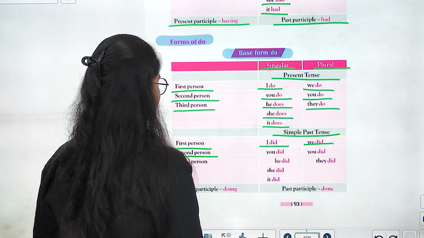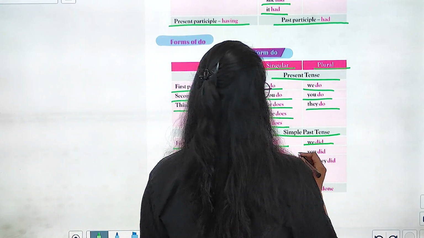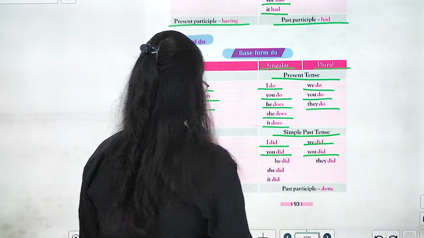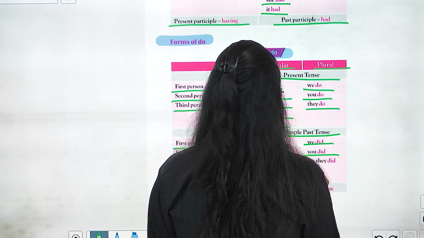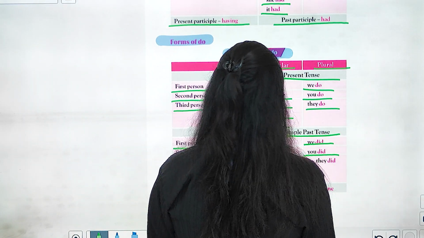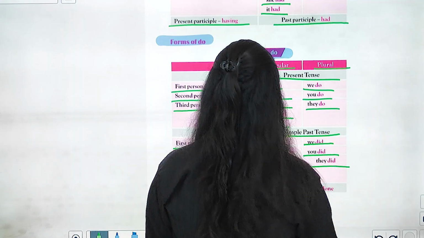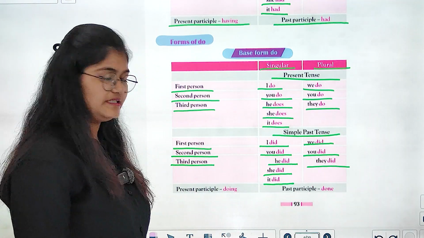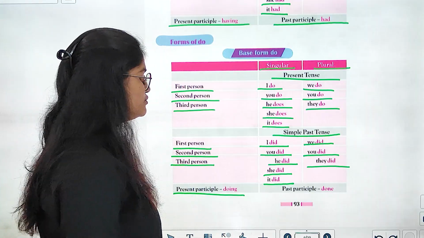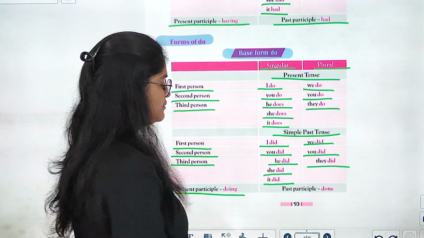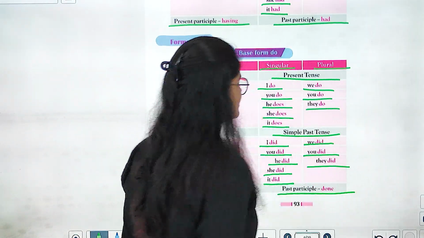In the second person, you did, you did. In the third person, he did, she did, it did. And in plural it is they did. Right? Now, present participle of do becomes doing and the past participle becomes done.